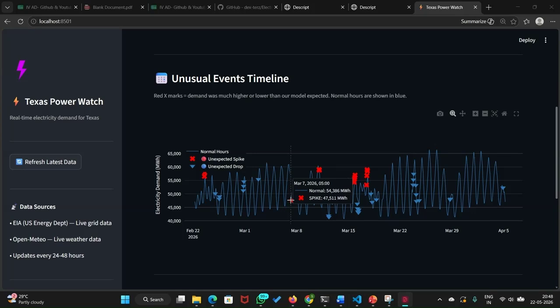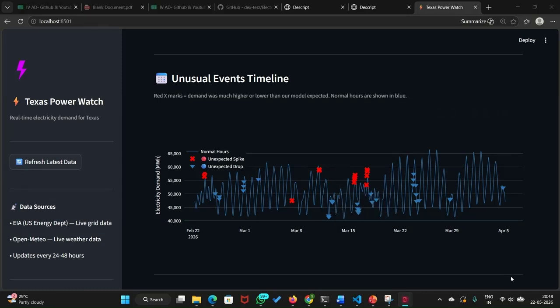Let's say March 8th has a festival going on. So next time the same festival happens, the grid operator will generate more electricity than what the model has given. For that understanding, he can go through this page and see all the abnormal predictions the model has given.